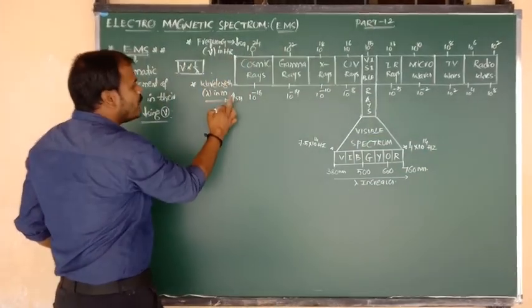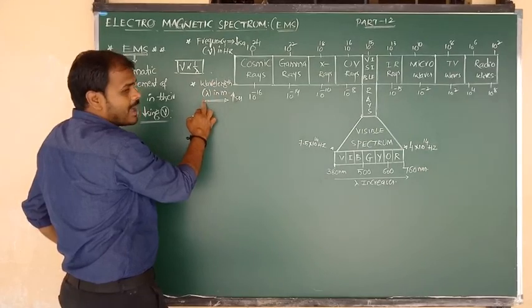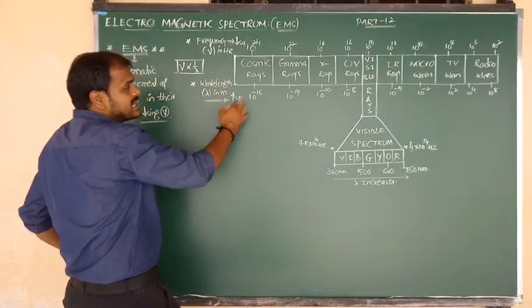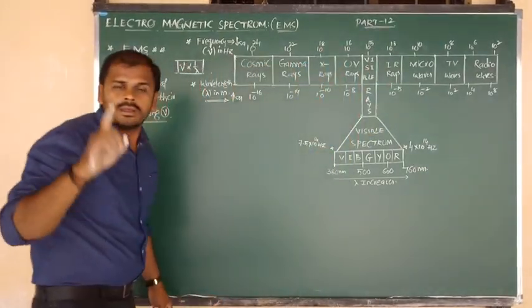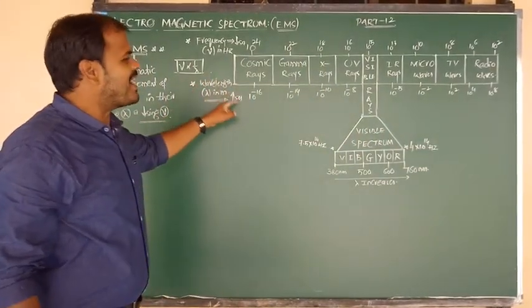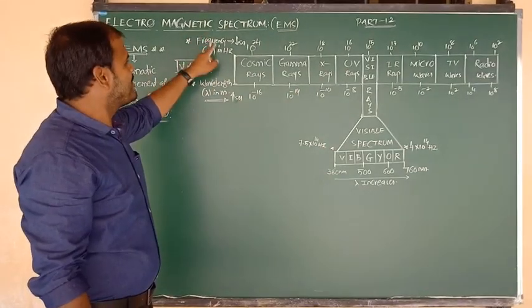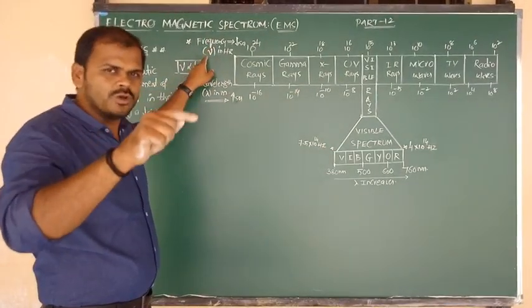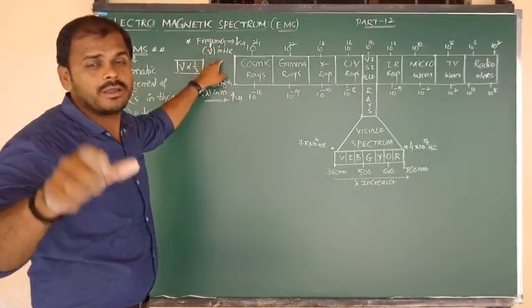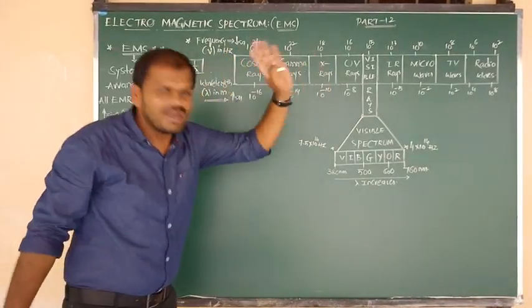Wavelength values are measured as lambda. So wavelength, or lambda values, increase from left to right in the electromagnetic spectrum. If wavelength values increase, then inversely proportional to that, the frequency values, nu values, which are measured in hertz, decrease from left to right.